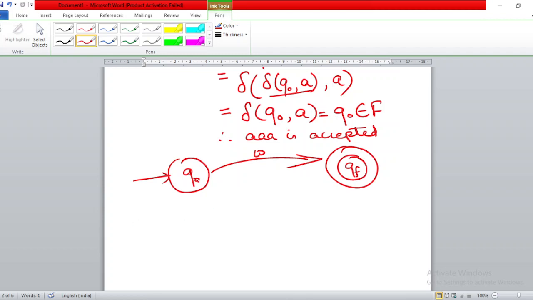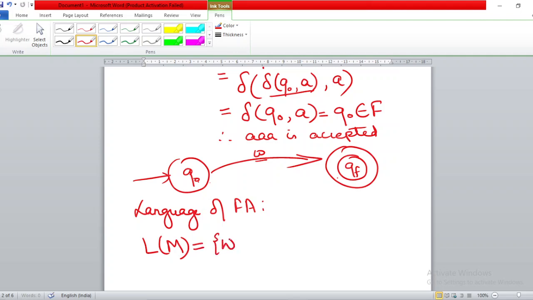Yes, so from the initial state, if by any means you are able to reach the final state in any number of steps after scanning a particular string, then you say that that particular string is accepted. So from here we can define the language of finite automata. We denote an automaton by M, so L(M) is the language accepted by finite automata.